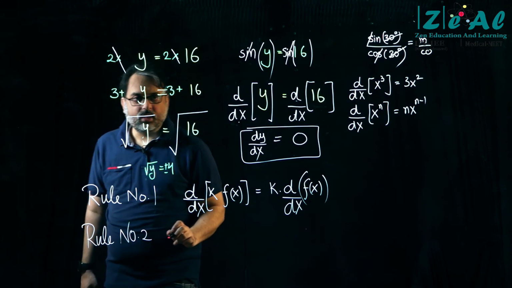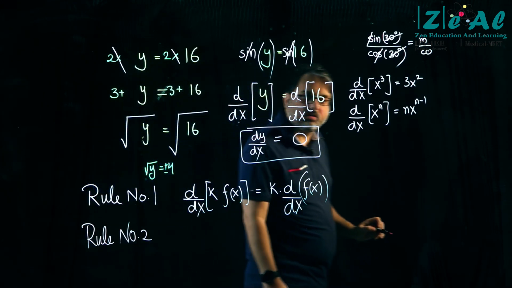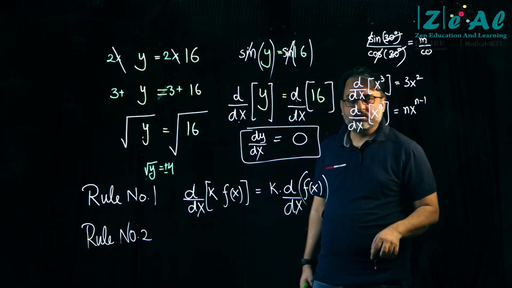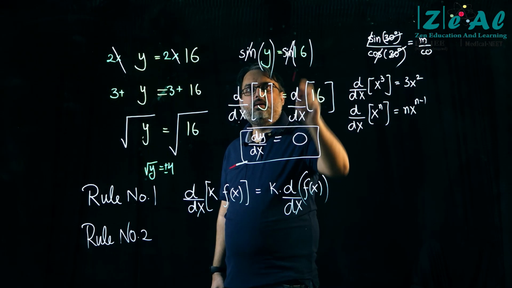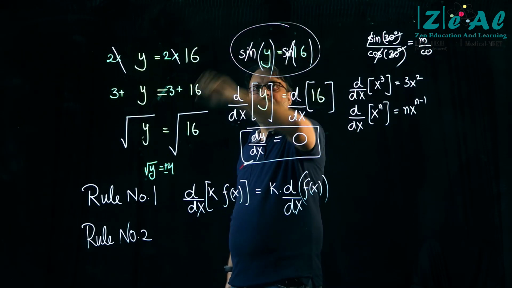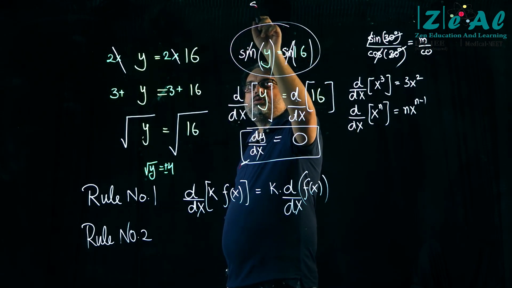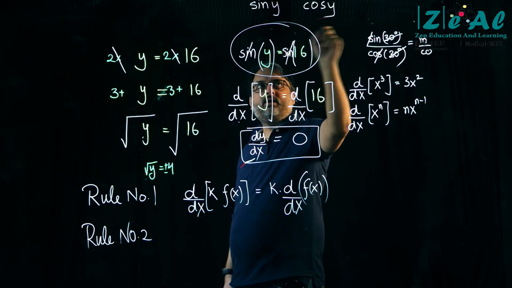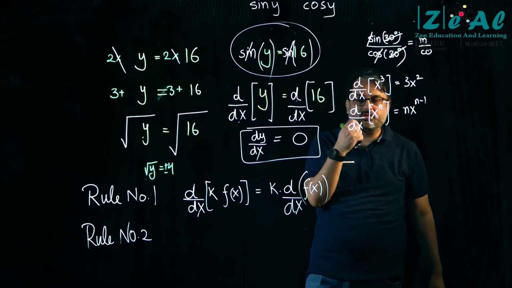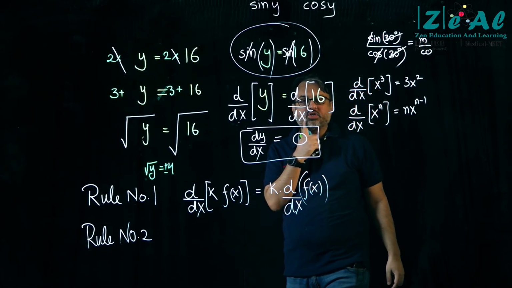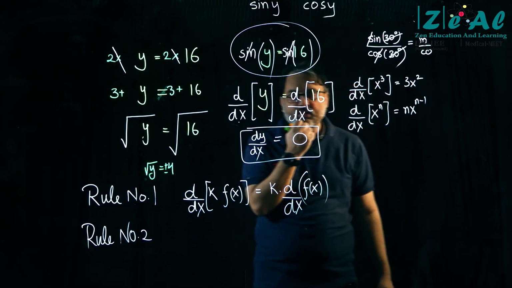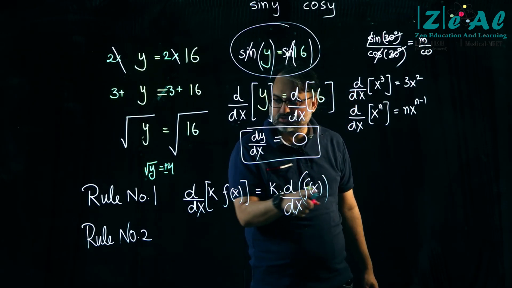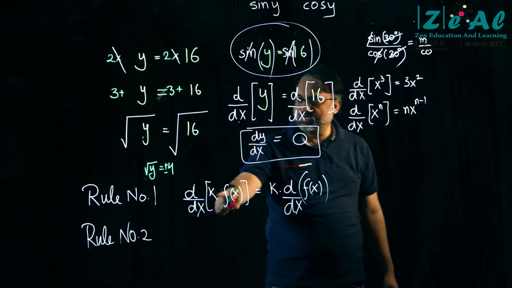ये रूल कहाँ से आ रहा है, what do you mean by this? Okay, this is a question that you should ask. So let's talk about sine y and cosine y. Is there a relationship between sine y and cosine y? This is k into d by dx of fx, this is k into fx.